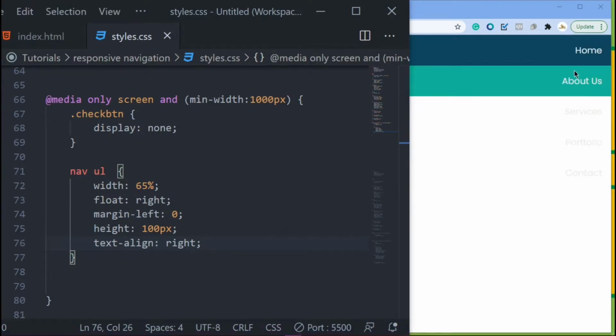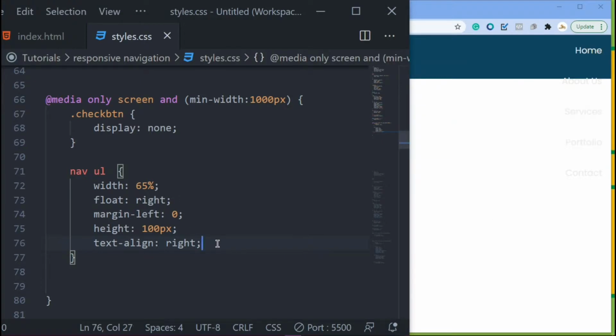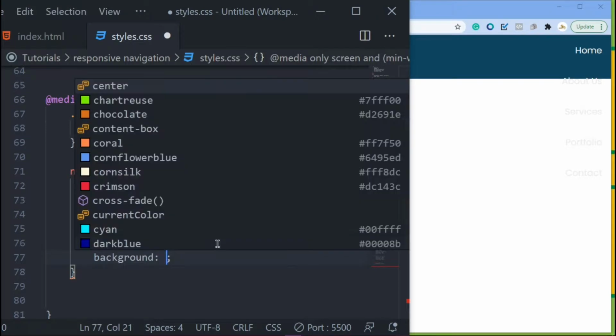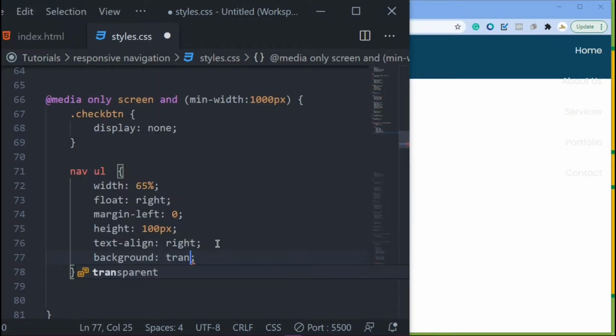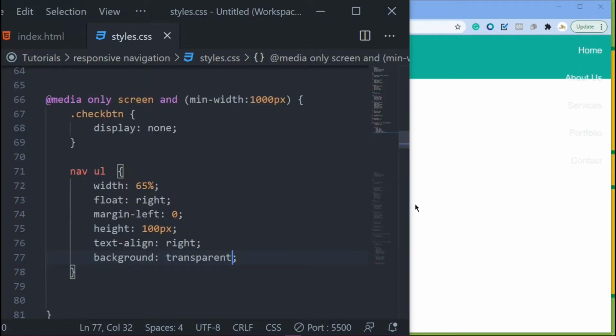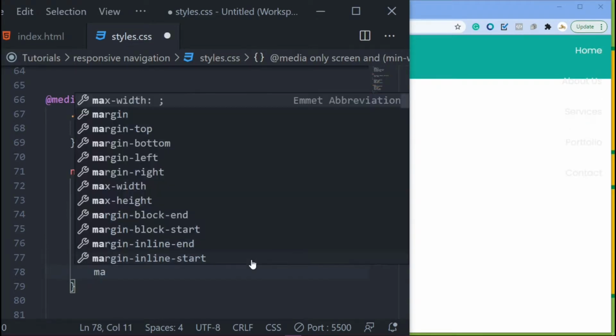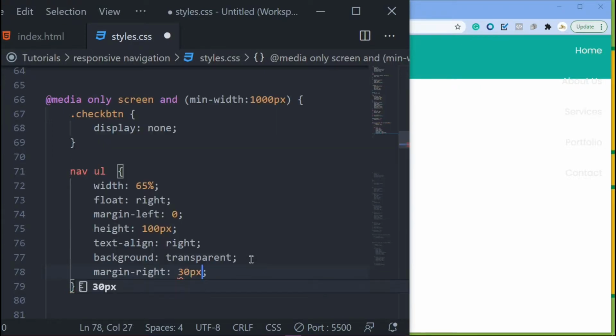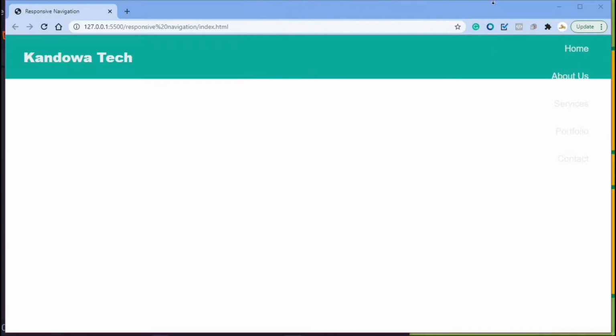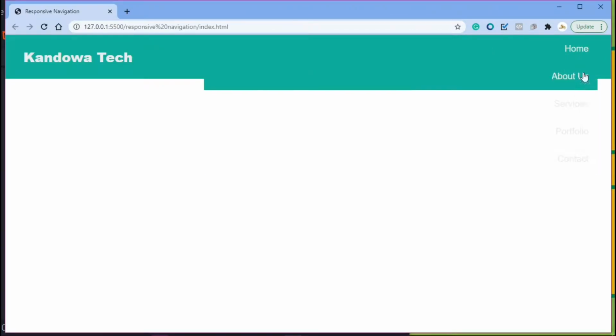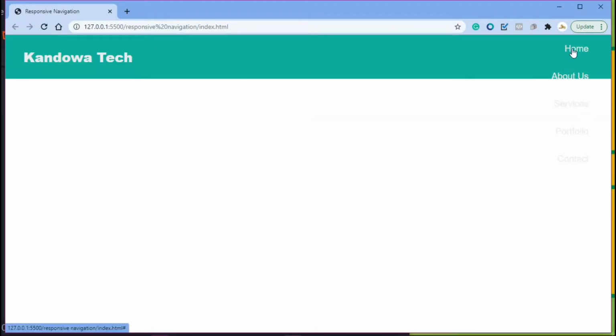So now I want to remove this background there. So remove the background. Let's set it to transparent. Right, save that. You see your background is now gone. And then the next thing I want to do is just give it some margin to the right a bit. So margin right, let's just set it to 30 pixel. Right, then you got it right there. So now as you can see, they are displayed block. Right, so you want to align here.